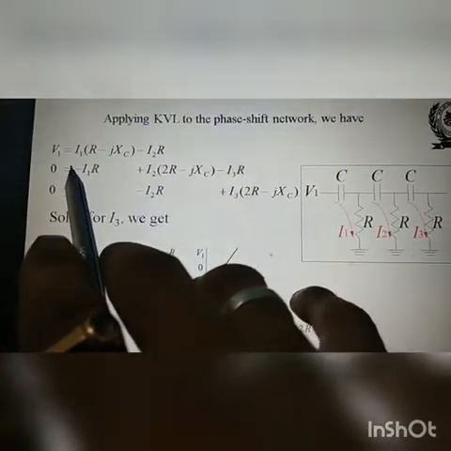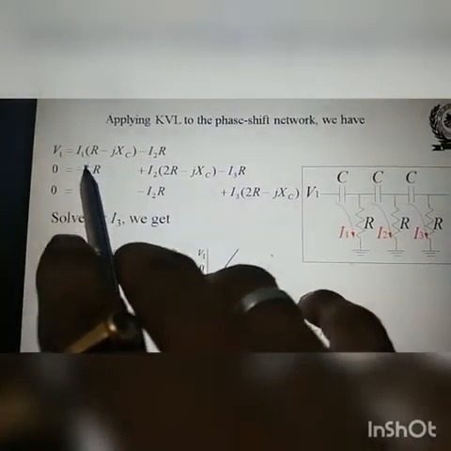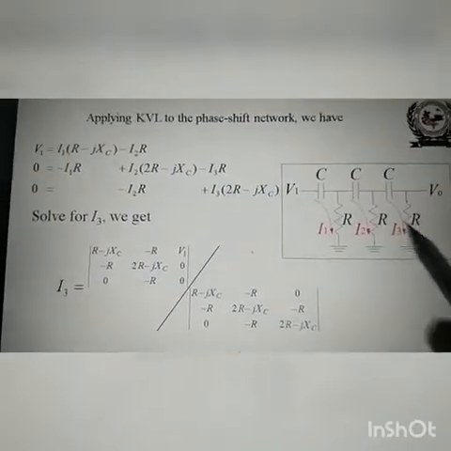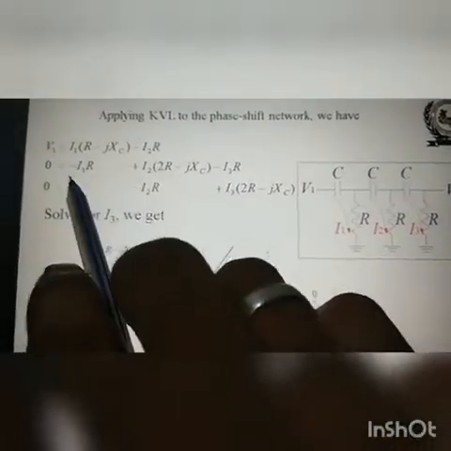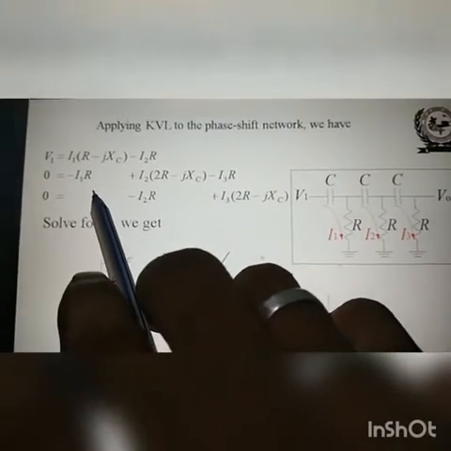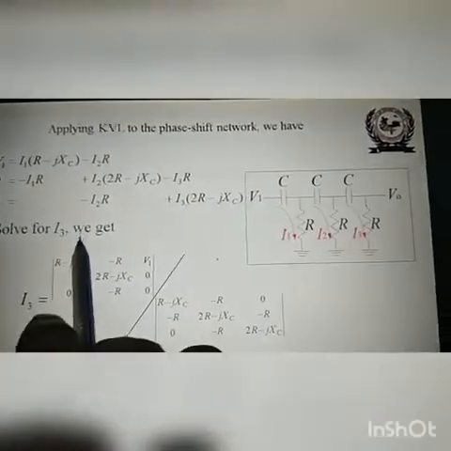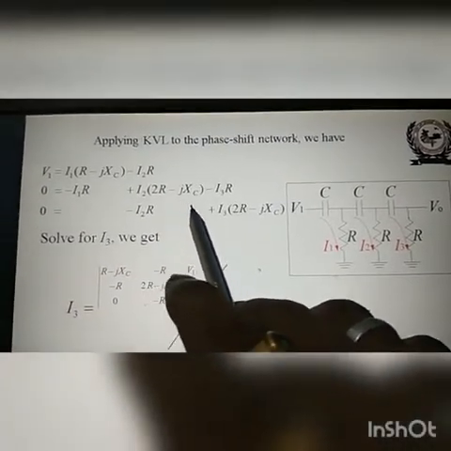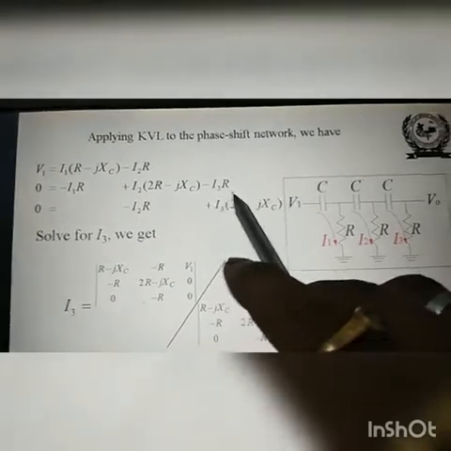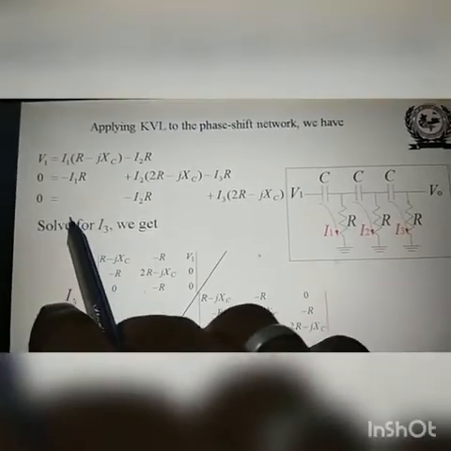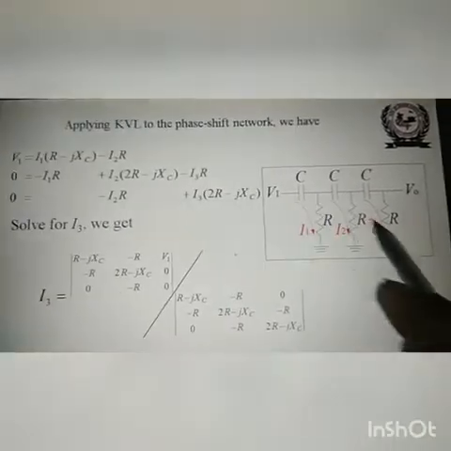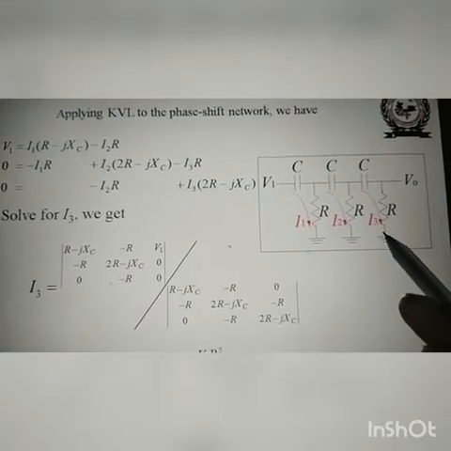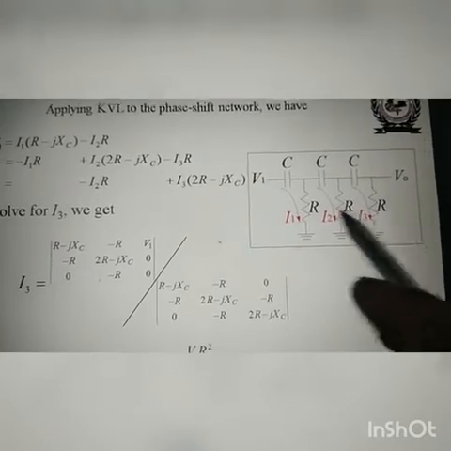So here, from the first loop, V is equal to I1 into (R minus jXC) minus I2 into R. From the second loop, 0 is equal to minus I1 into R plus I2 into (2R minus jXC) minus I3 into R. And the third equation, 0 is equal to minus I2 into R plus I3 into (2R minus jXC).